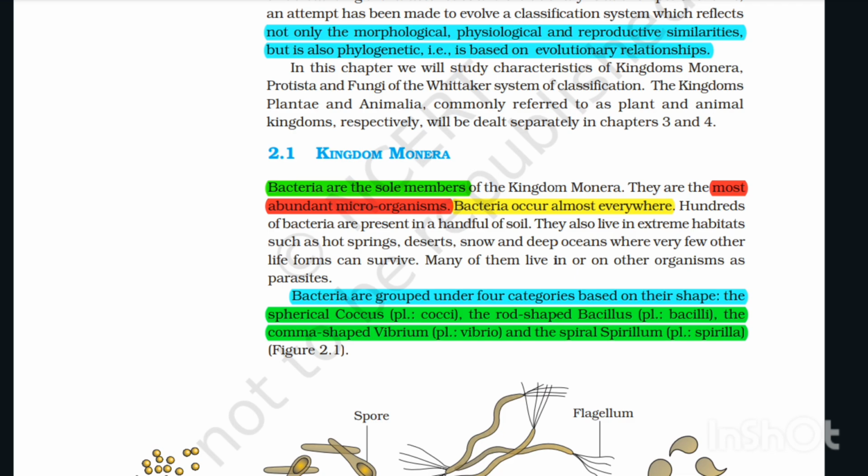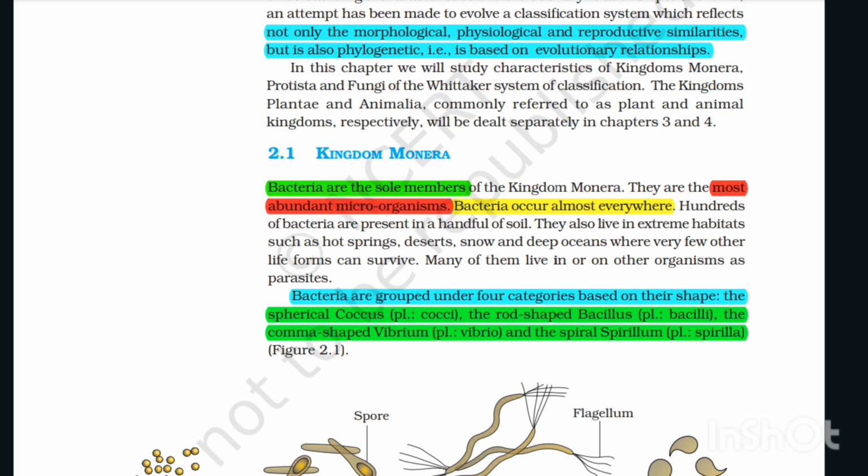They are the most abundant microorganism. Bacteria occur almost everywhere. Hundreds of bacteria are present in a handful of soil. They also live in extreme habitats such as hot springs, deserts, snow, and deep oceans where very few other life forms can survive. Many of them live in or on other organisms as parasites.